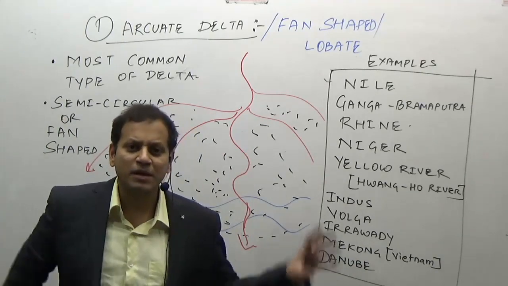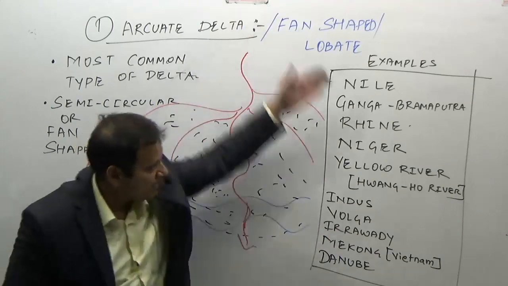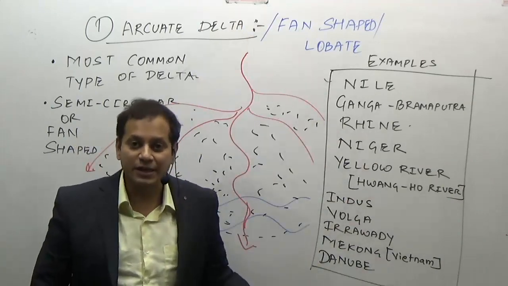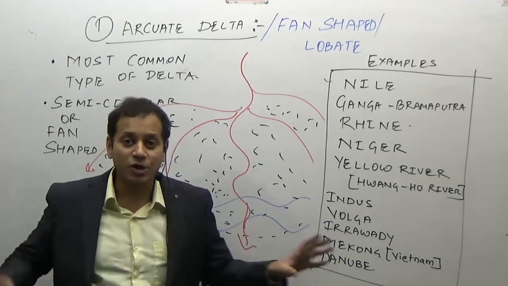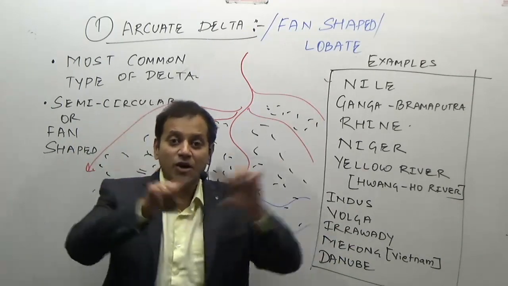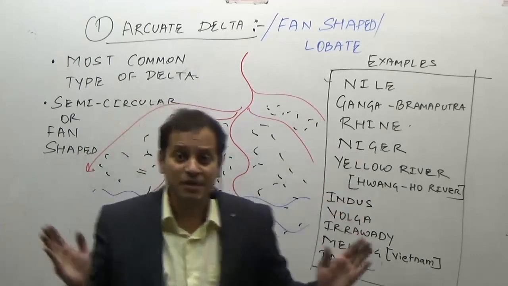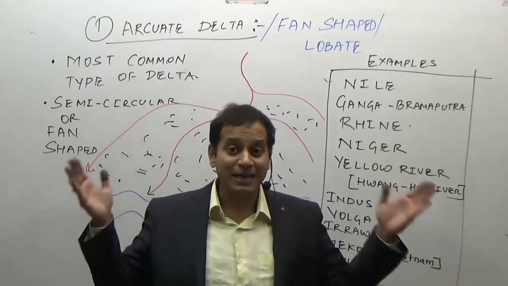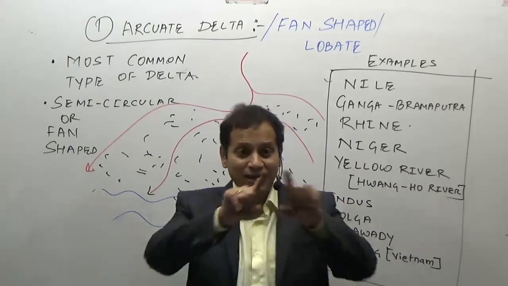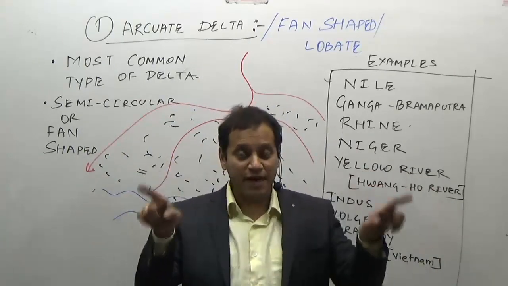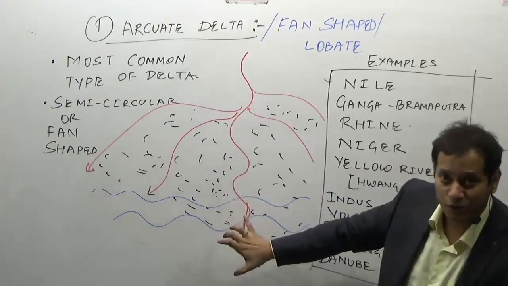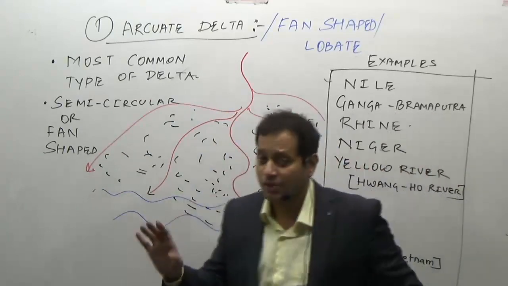So what you remember, it is the most common type of delta. See, major rivers of the world are forming this kind of an arcuate delta or fan-shaped delta. Arcuate means fan-shaped or semicircular. Therefore the name is arcuate delta. Why is it semicircular? Because the river water being as dense as seawater, it forms a semicircular fan. Because of high velocity the central part goes deep inside, while the other parts do not go deep inside.